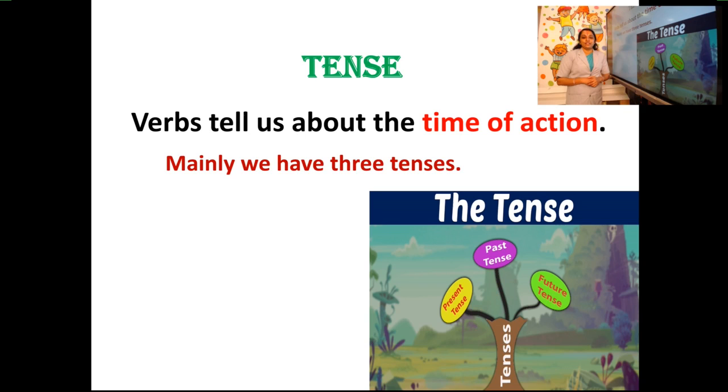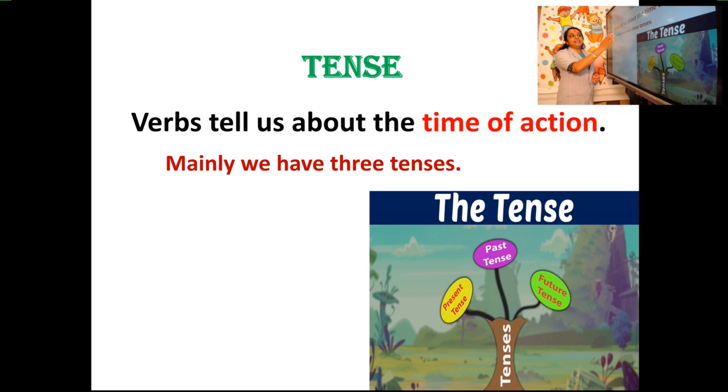So it shows three different times. Present, now, what you are doing, and what happened one hour before, that is past, and what you will do after one hour, that is future. So that is time. Tense means it is the time of an action. At what time we do a particular action. See, mainly we have three tenses. How many tenses do we have? Three tenses. So remember, verbs are shown as tenses, and it shows the time of action.